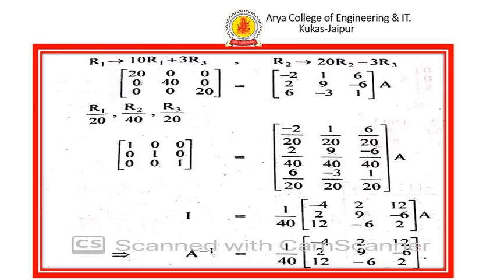Here we have the property A into A inverse equals identity matrix, so I equals A inverse into A. So here A inverse equals this term. Thus we find the inverse of the matrix. For the same procedure, if we take the column transformation instead of row transformation, we get the same result for the A inverse.